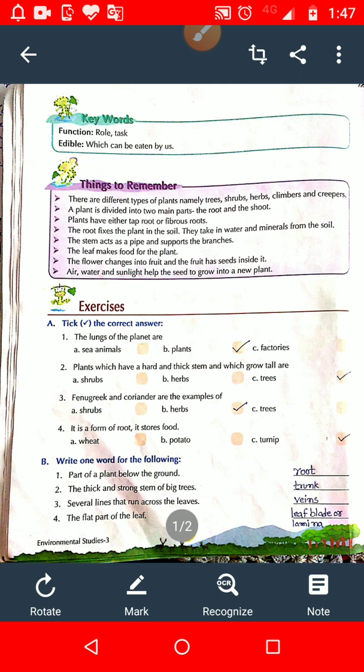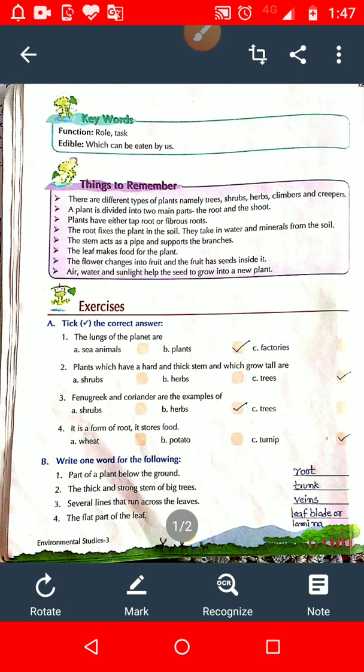Next, the thick and strong stem of big trees. So student, when I explained types of plants, all the plants have a stem. Is it clear? And types of plants, we divide them into five categories: trees, herbs, shrubs, climbers and creepers. The common thing in all plants is that they all have a stem.